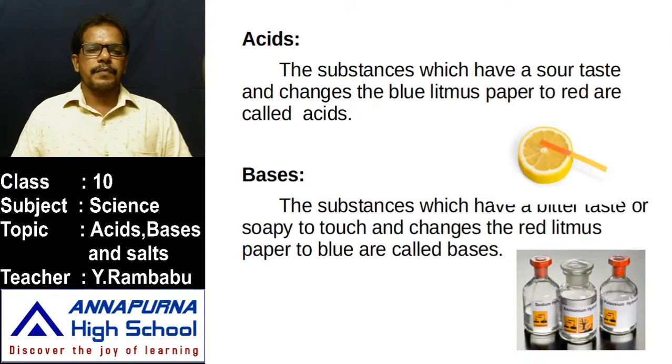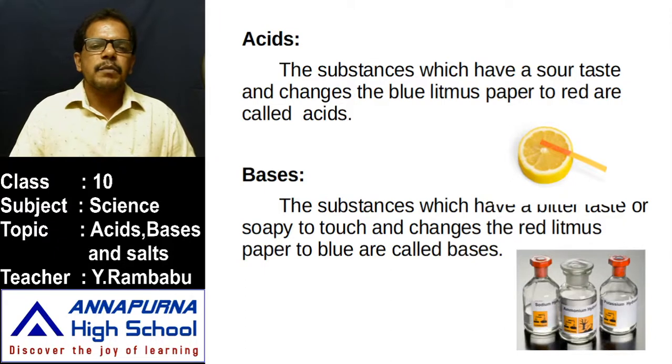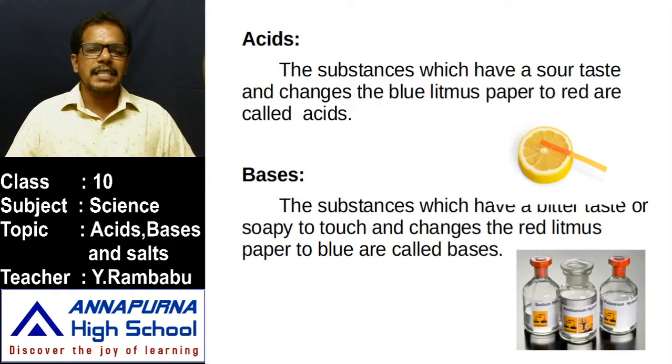In the same way, some natural indicators are also there. Actually, litmus solution is extracted from a lichen plant, which belongs to Thallophyta.